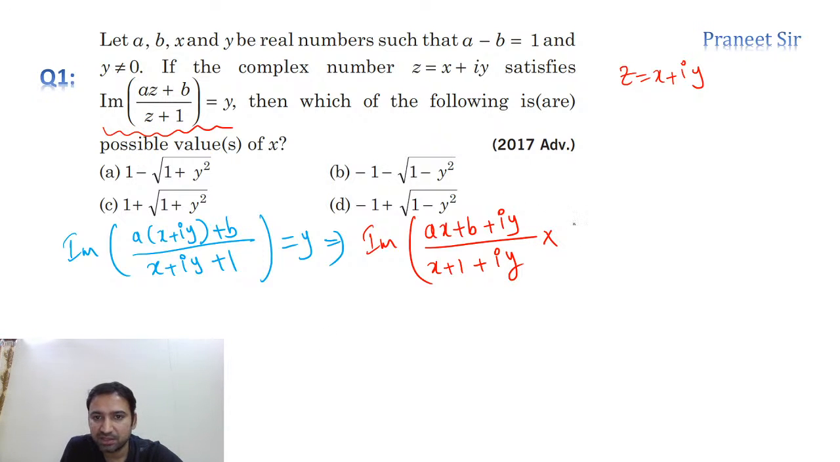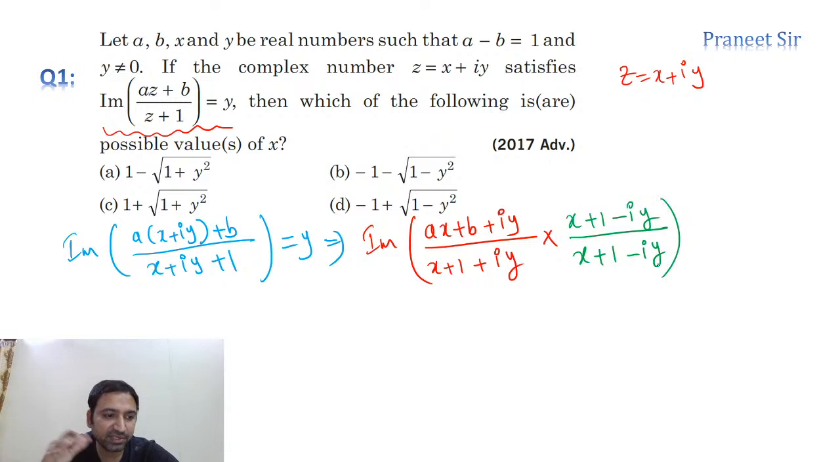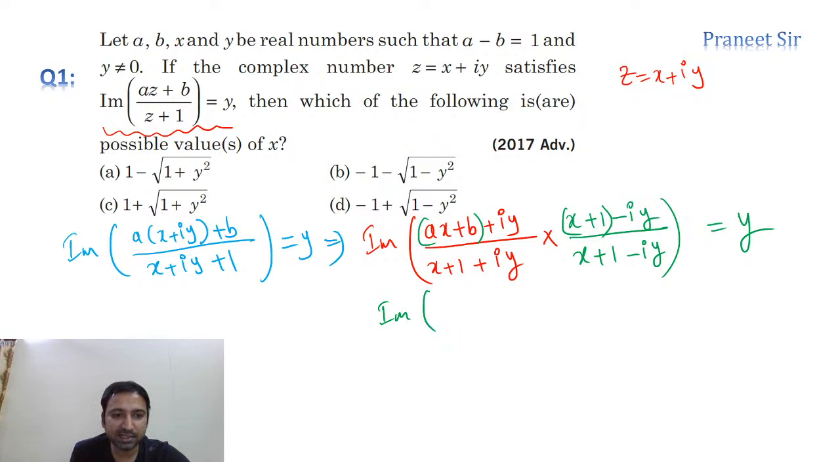Let's rationalize it. To rationalize, we multiply both numerator and denominator by the denominator's conjugate. The denominator's conjugate is x plus 1 minus iy. We multiply both numerator and denominator with this, and this equals y, as given. But when we want to calculate the imaginary part, the denominator is purely real, so we can write one more step: imaginary part of.